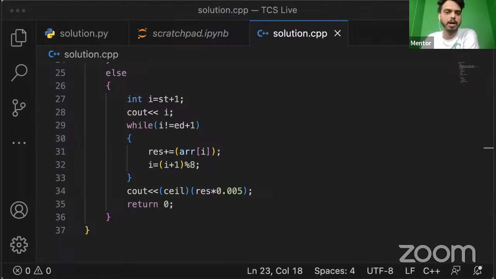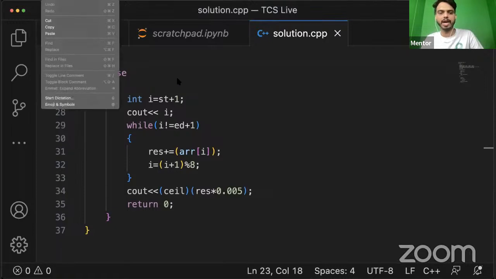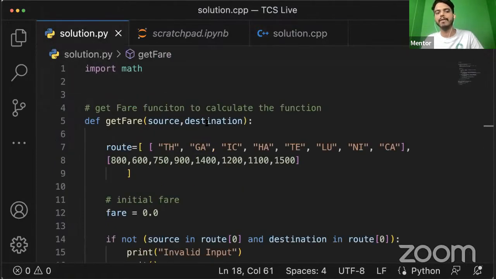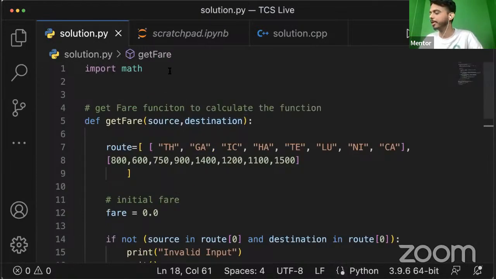Now you can check the same solution for Python as well. If you're going to work on Python, you have to import math, and here we are going to import math. For people who are coming from different programming languages, Python, as you know, is dynamically typed, so we do not have to mention the specific type of the value.